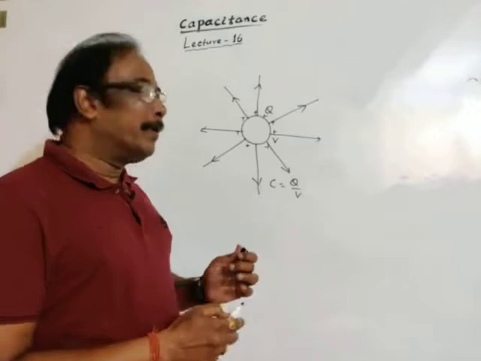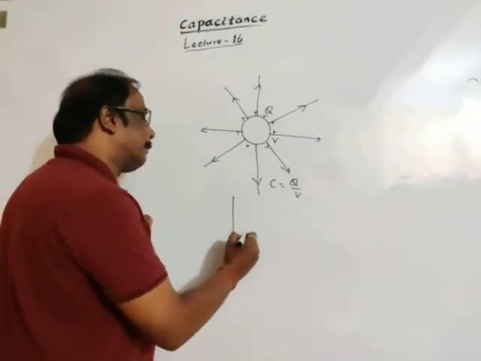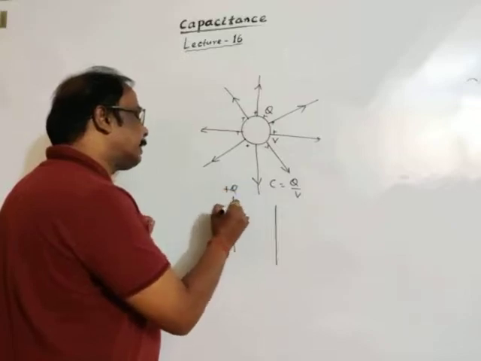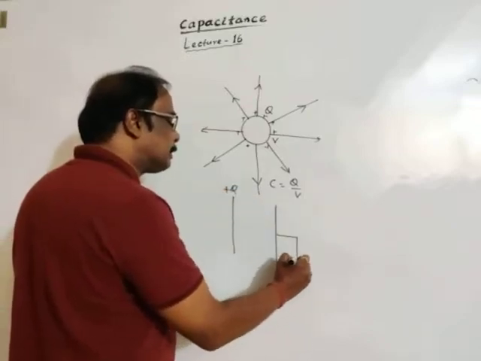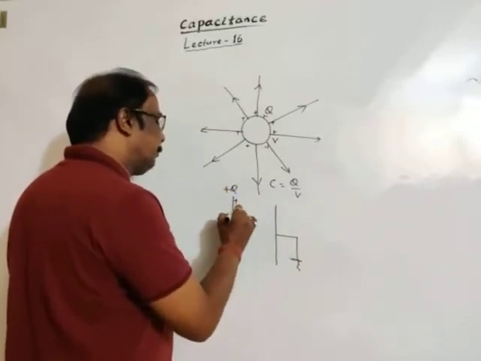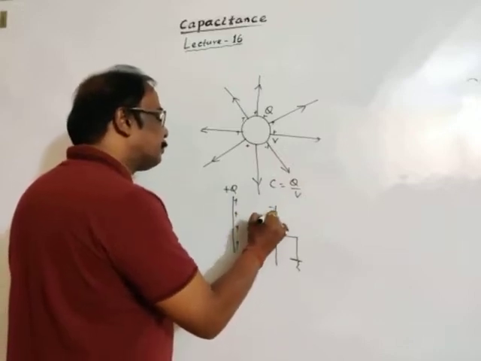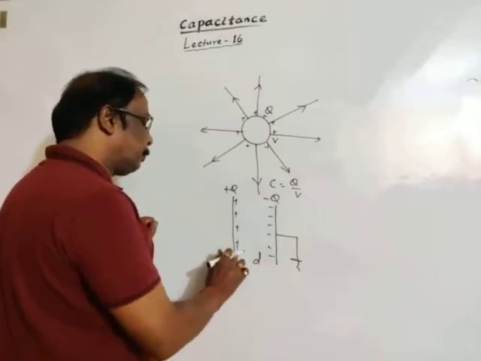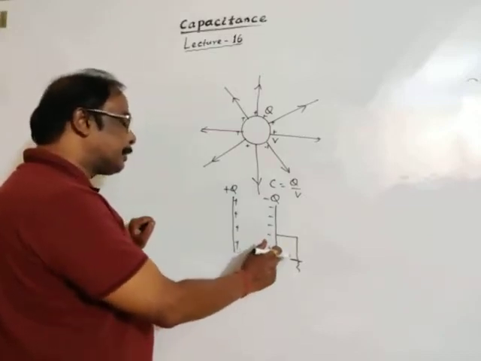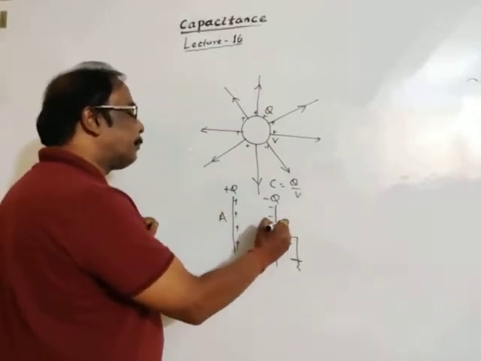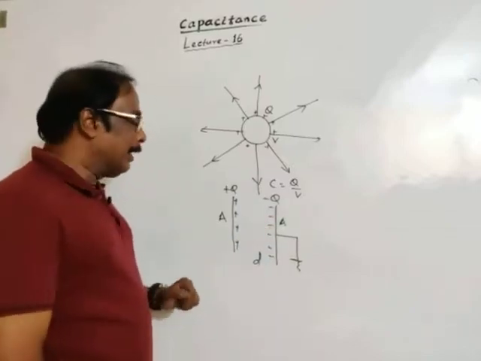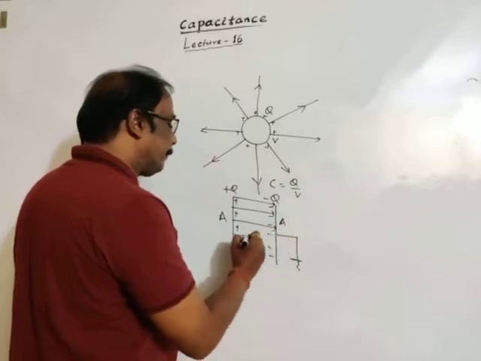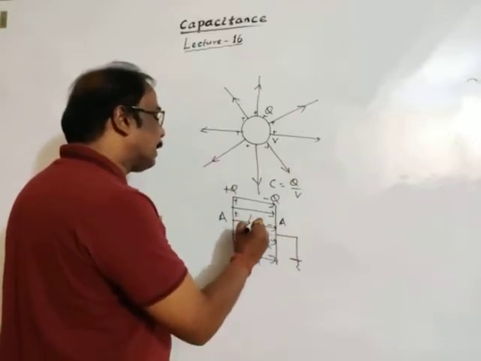This is not bounded, but if you take a parallel plate capacitor, the charge given to this plate is positive, and this is the uncharged third plate, so the induced charge is minus Q. The distance between the two oppositely charged plates is D, and the surface area of each plate is A. Here the electric field exists only in between the two oppositely charged plates.